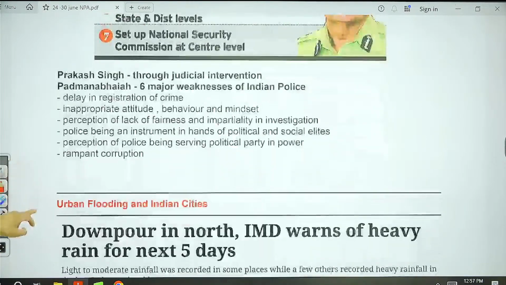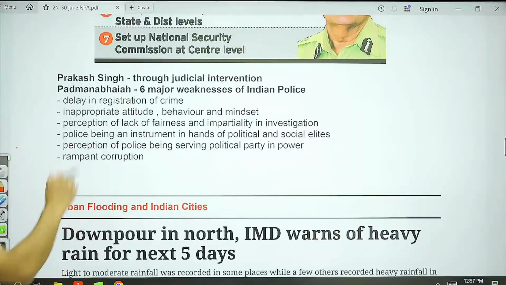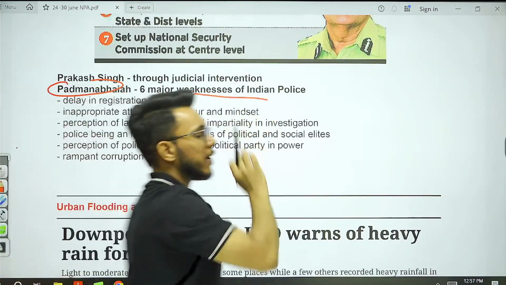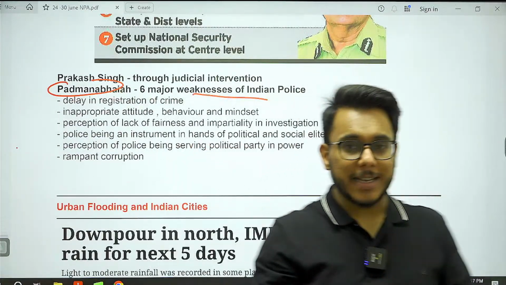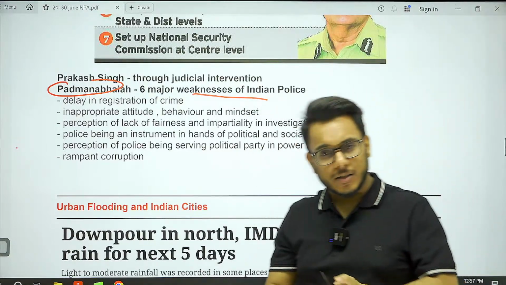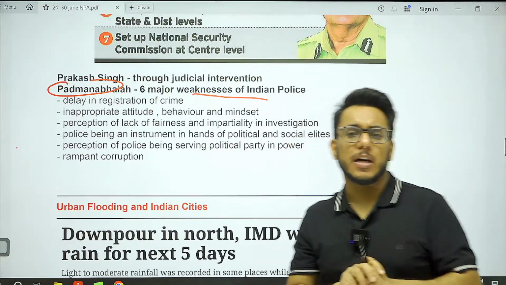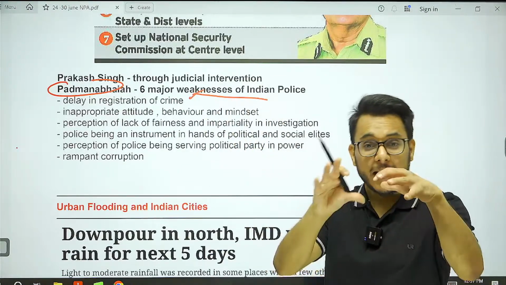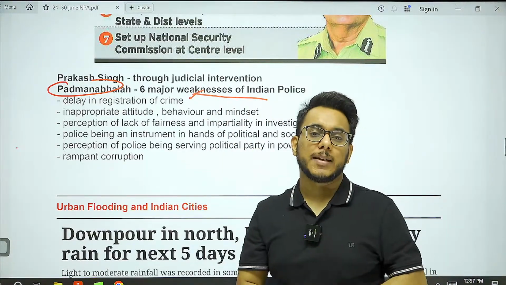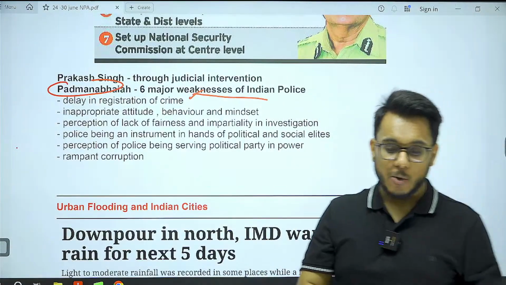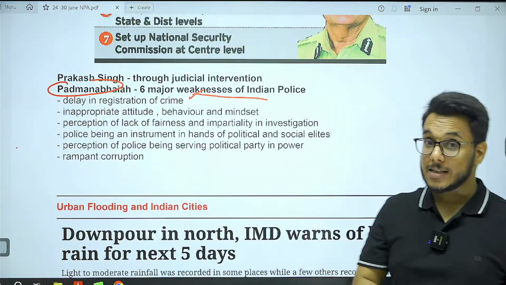Then there was also the Padmanabhaiah committee. It talked about the six weaknesses of Indian police. So if you are writing any question on police reform, you can also write what weaknesses they found in policing in India. Number one, delay in the registration of crime. Many times FIRs are not being registered. Poor people, particularly from a particular religion or caste, face this more.